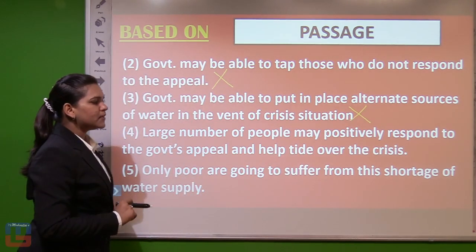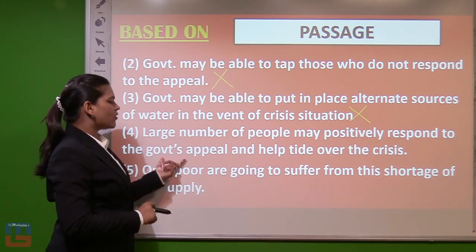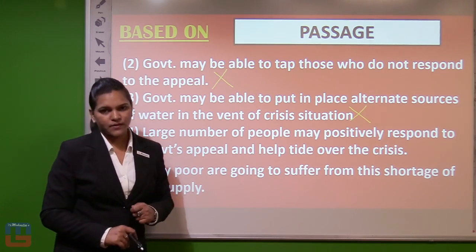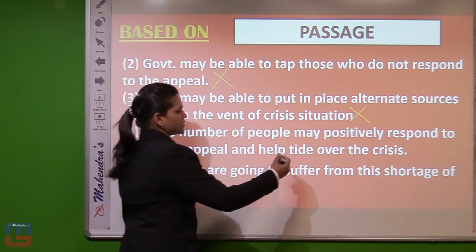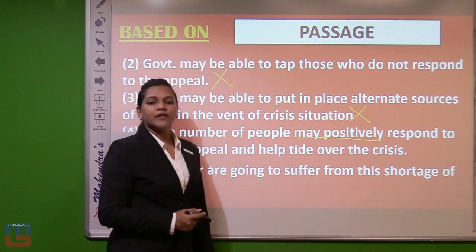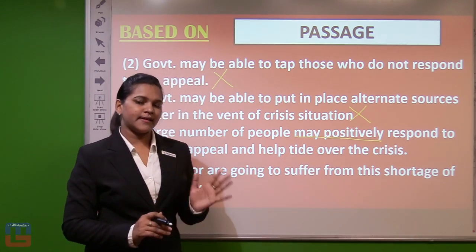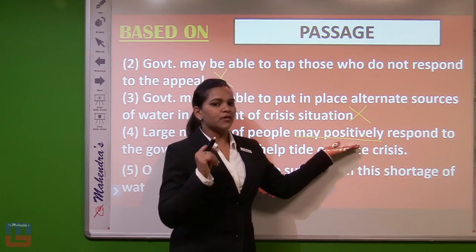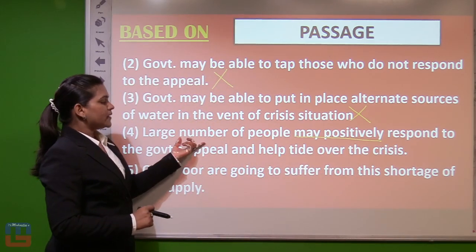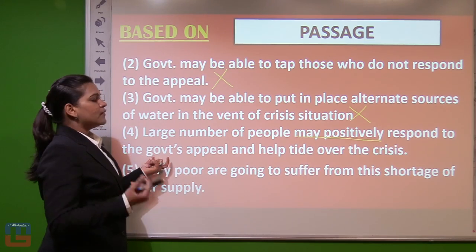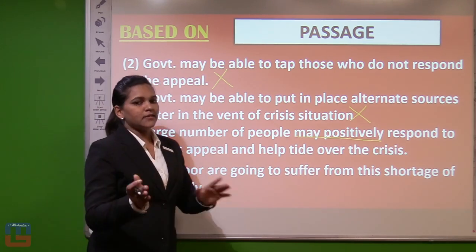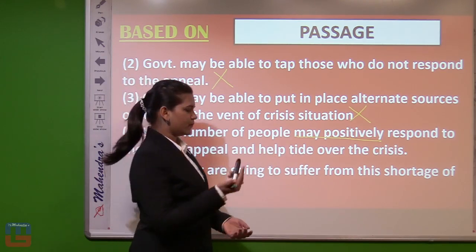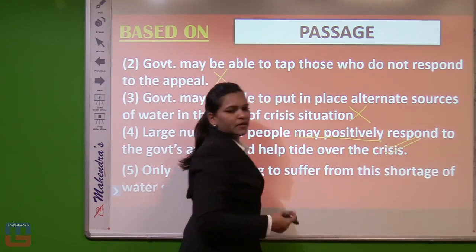Large number of people may positively respond to the government appeal and help tide over the crisis. Now there is the word positive. Whenever we say anything, as I said earlier, we need to think positive. That means people may respond positively and will listen to the government appeal, because it is for their part only, and help tide over the crisis. Like this is the correct one.